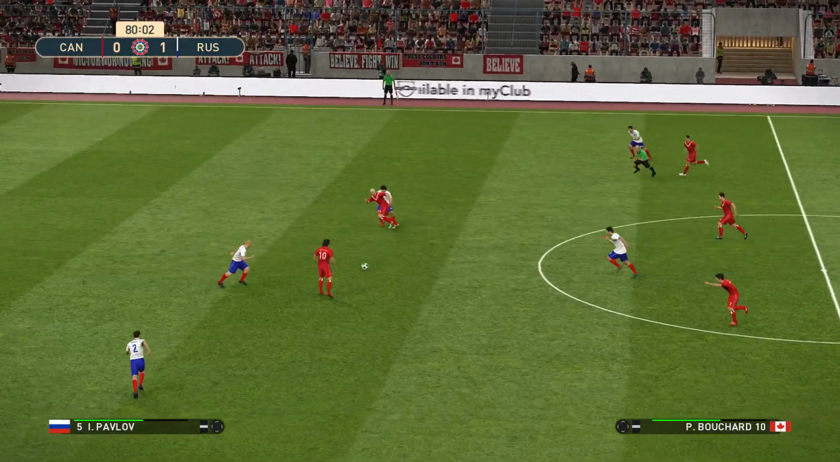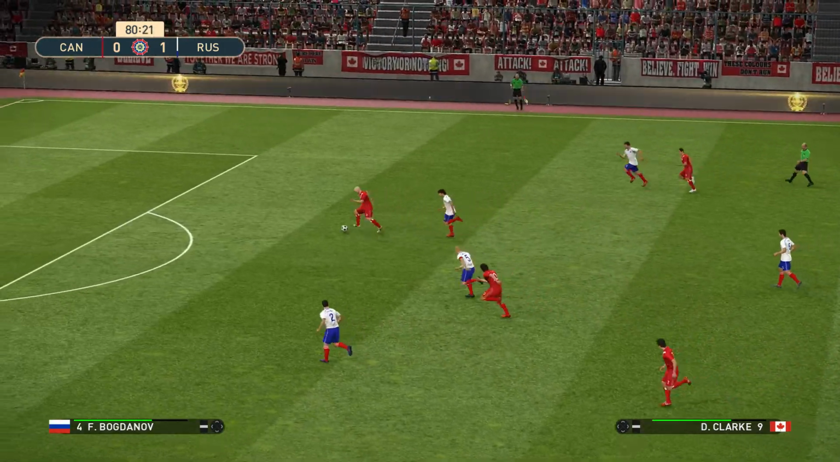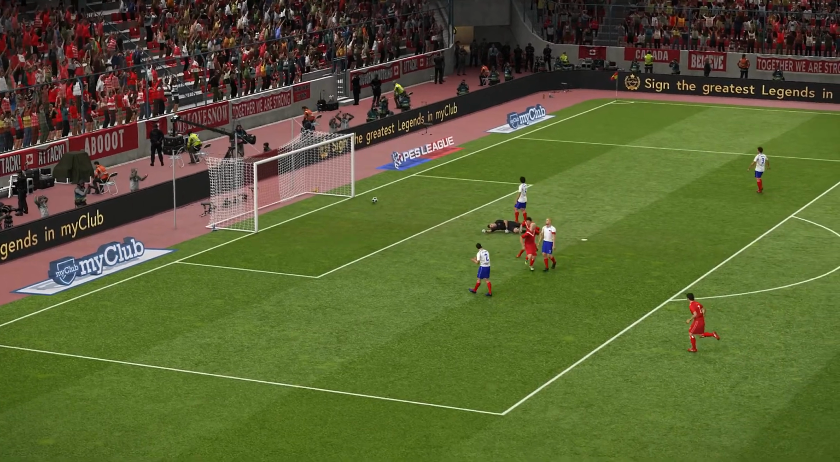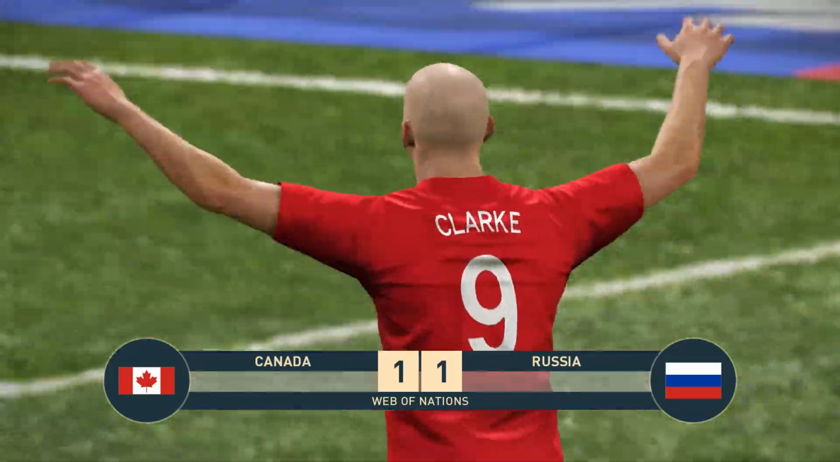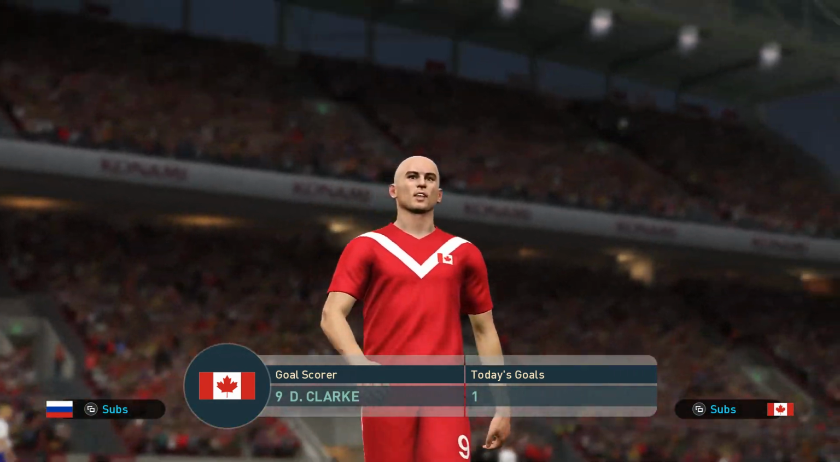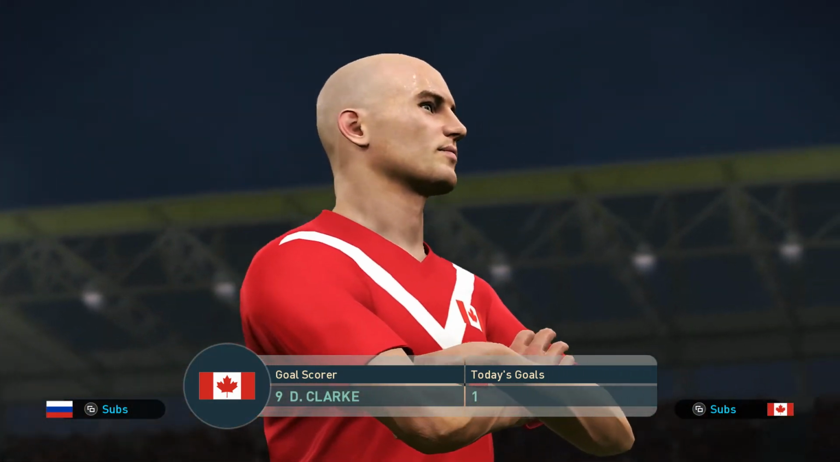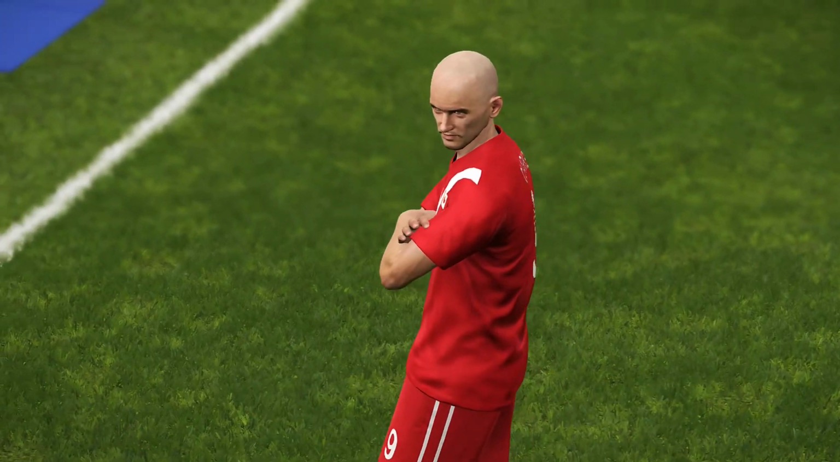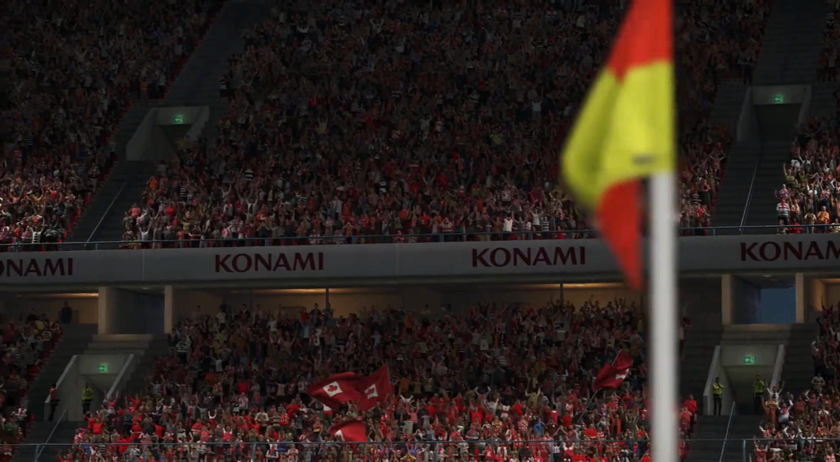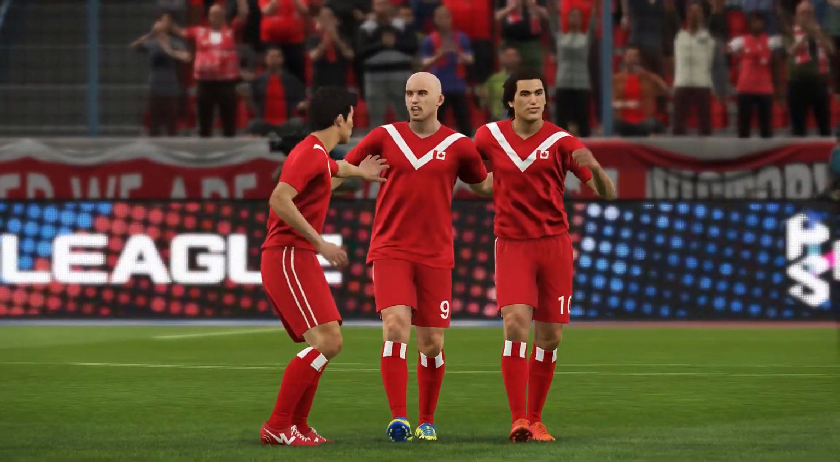Lamb plays it up to Clark. Bouchard. Now here's Clark. He's in here. Can he get an equaliser? And he buries it. Clark scores for Canada. They're back in level terms. The arms folded. The arrogant celebration. And look at those home fans celebrate.